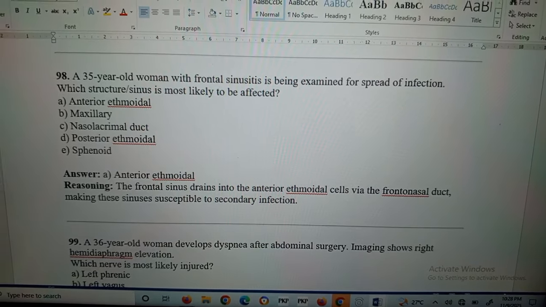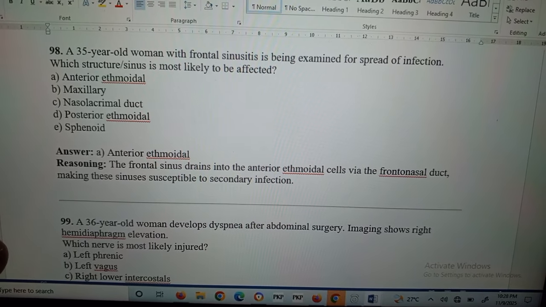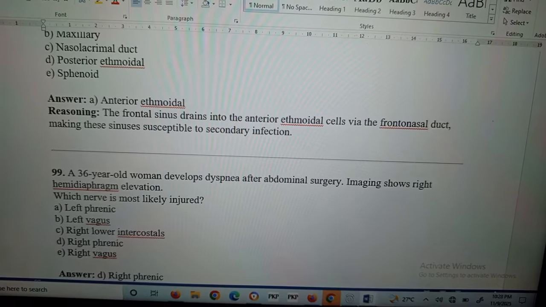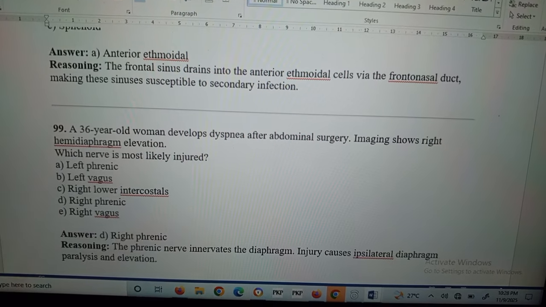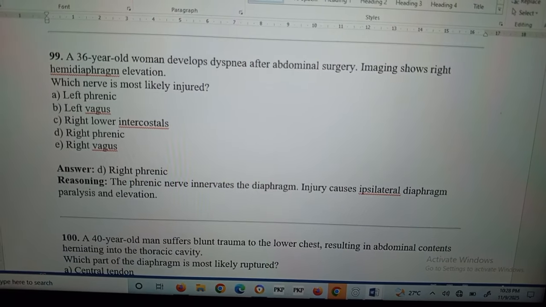Question number 98: a 35-year-old woman with frontal sinusitis is being examined for spread of infection. Which sinus is most likely to be affected? Anterior ethmoidal sinus. The frontal sinus drains into the anterior ethmoidal cells by the frontonasal duct, making these sinuses susceptible to secondary infection.